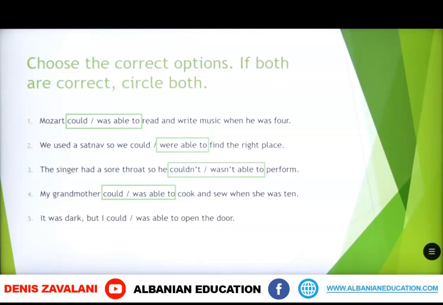Now we have the last sentence. Please try to pick one of the correct phrases in this case. They can be both correct, but think about it. So both of them are correct. It was dark, but I could open the door. It was dark, but I was able to open the door.